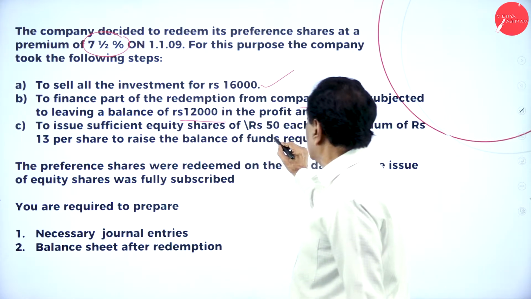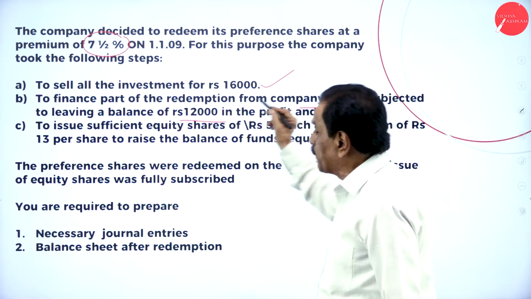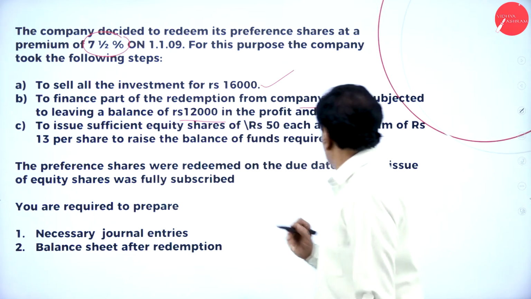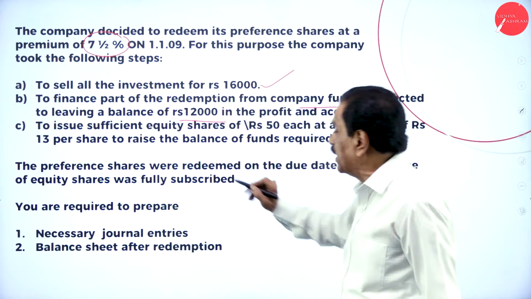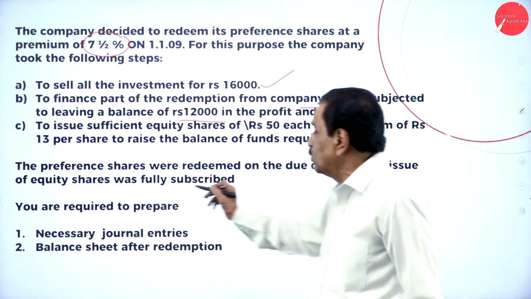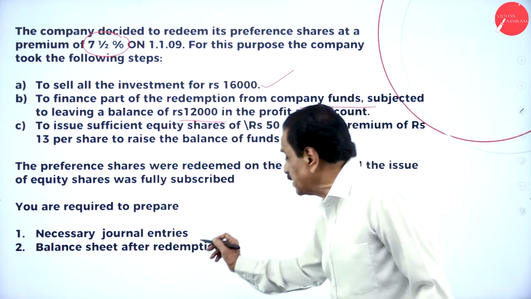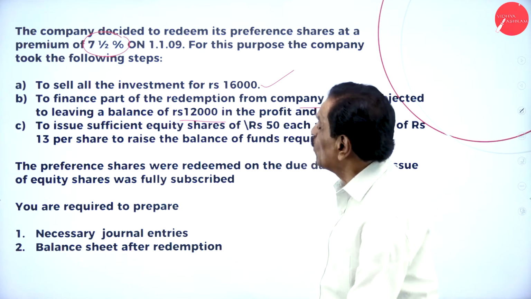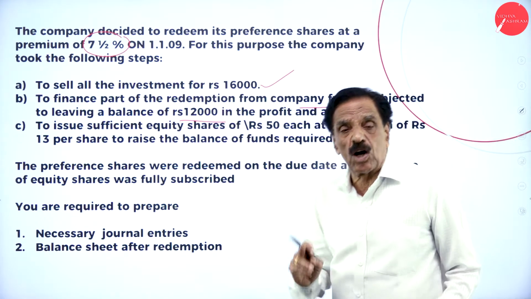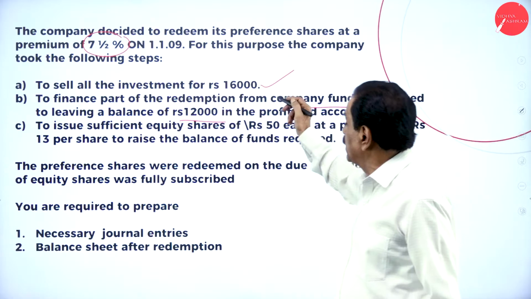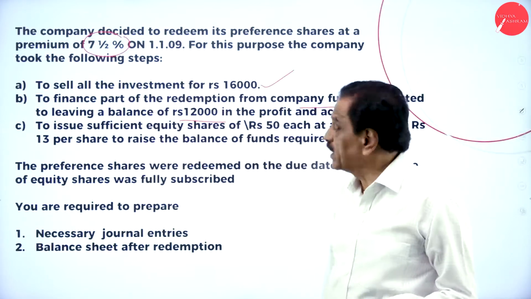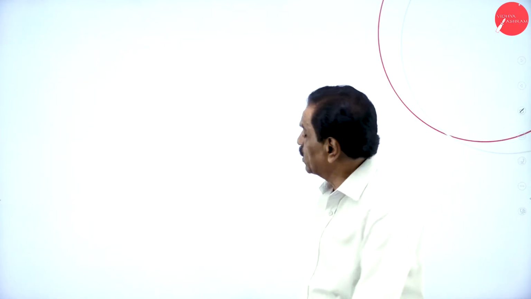Issue sufficient equity shares of rupees 50 each at a premium of 13 rupees per share to raise the balance fund required, if preference shares were redeemed on the due date, this issue of equity shares being fully subscribed. You require necessary journal entries and the balance sheet. So the first point to bear in mind, in your P&L account, the investment of 18,500 is sold for 16,000 at a loss of 2,500.